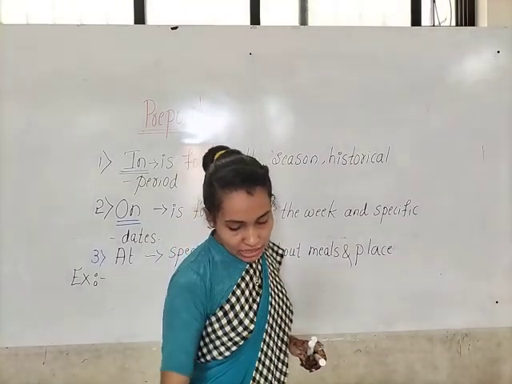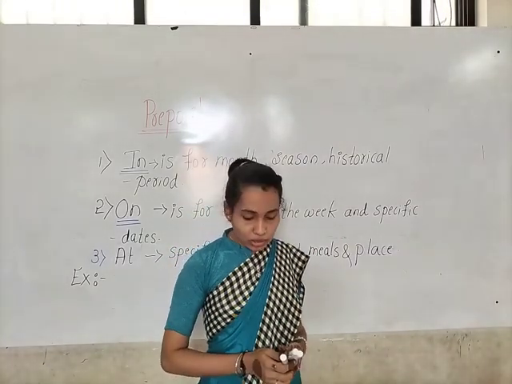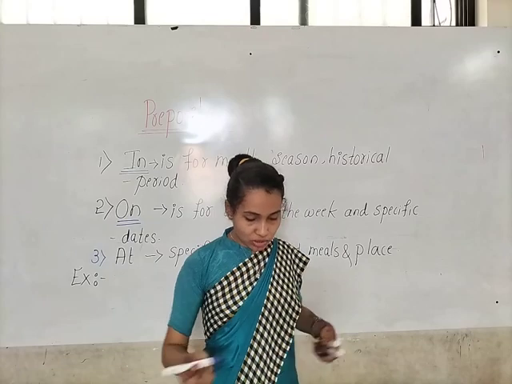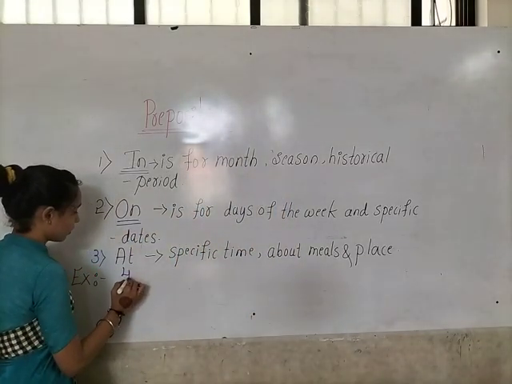So the fourth one is, Sir Isaac Newton was born on the 17th century.